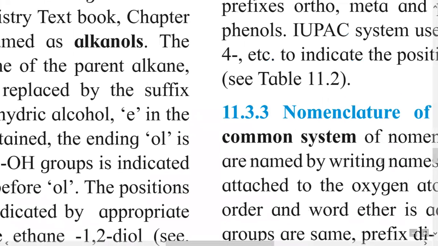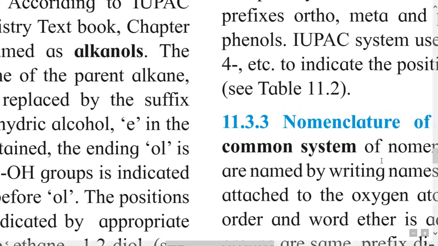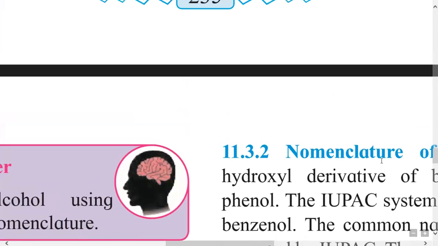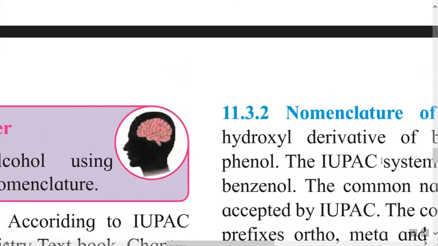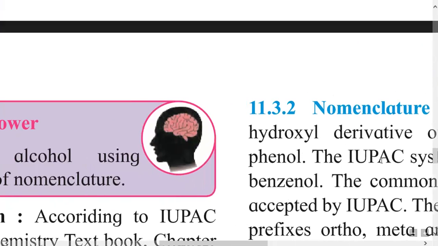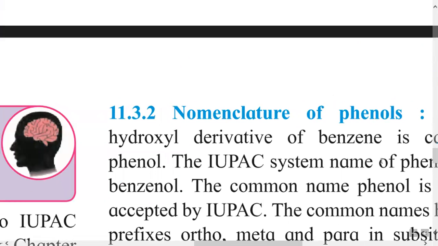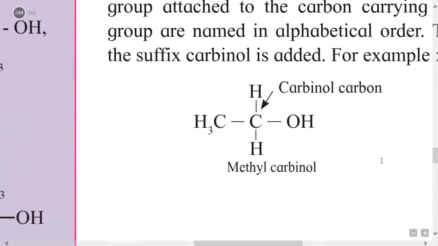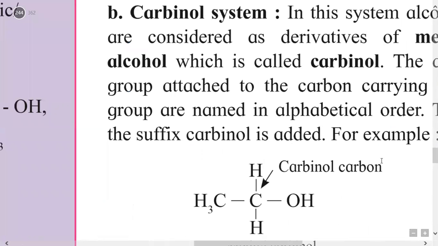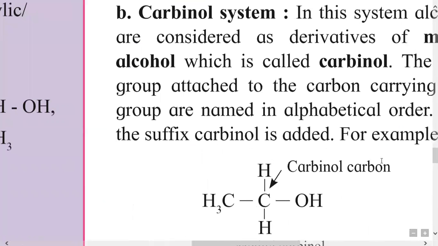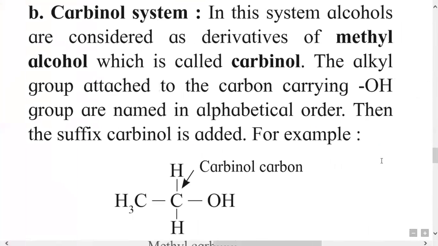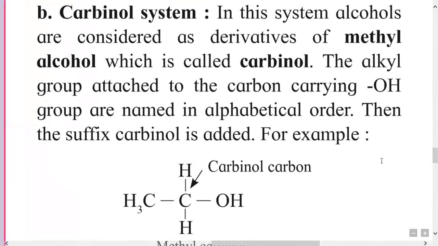Then the second type of system to give the names of alcohols is the carbinol system.